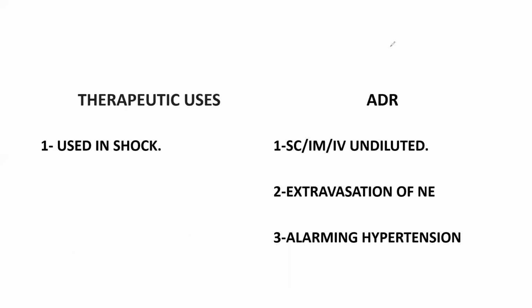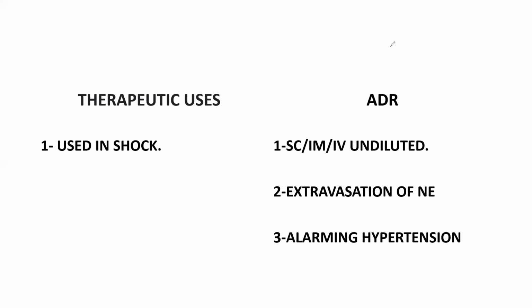Okay. Next, what are the uses of noradrenaline? It is used in the majority of shocks, in order to increase the BP. And what are the ADRs, adverse drug reactions? If you give noradrenaline subcutaneous, IM, or IV in undiluted form... we should use noradrenaline only in diluted form, in the form of infusion. If you use it undiluted, it leads to severe vasoconstriction and alarming hypertension.